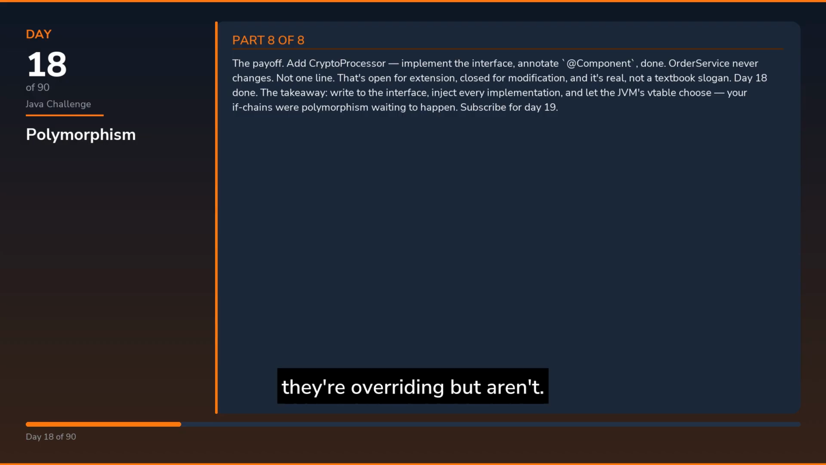The payoff. Add CryptoProcessor, implement the interface, annotate @Component, done. OrderService never changes. Not one line. That's open for extension, closed for modification, and it's real, not a textbook slogan. Day 18 done. The takeaway: write to the interface, inject every implementation, and let the JVM's table choose. Your if chains were polymorphism waiting to happen.